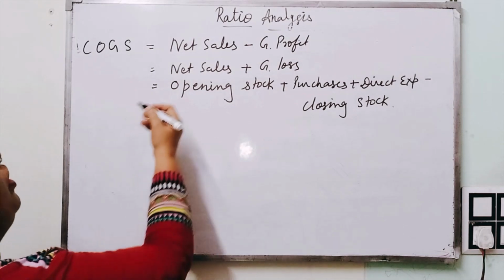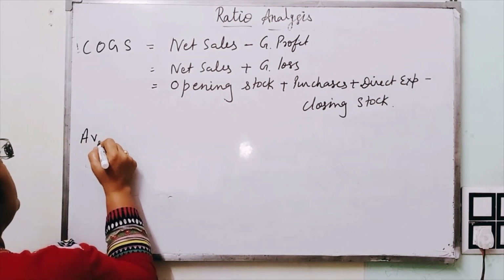Clear? And how can we calculate average inventories?